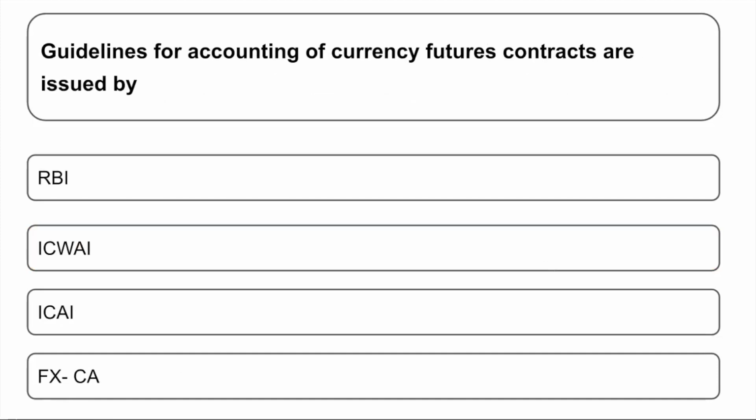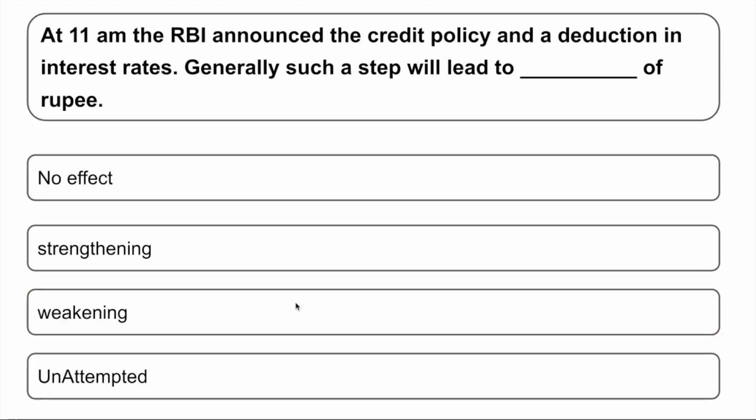Next question, guidelines for accounting of currency future contracts are issued by whom? Who issues the guidelines for this? Is it RBI, ICWAI, ICAI or FXCA? The correct answer is ICAI, that is Institute of Chartered Accountants of India. Okay, ICAI is the one who issues those guidelines for the currency future contracts.